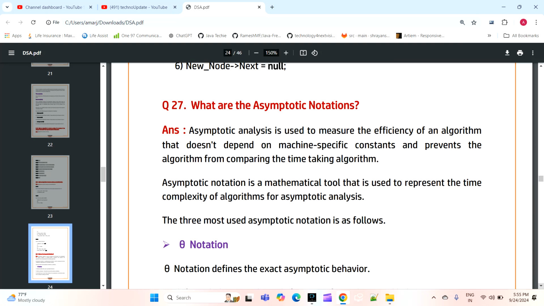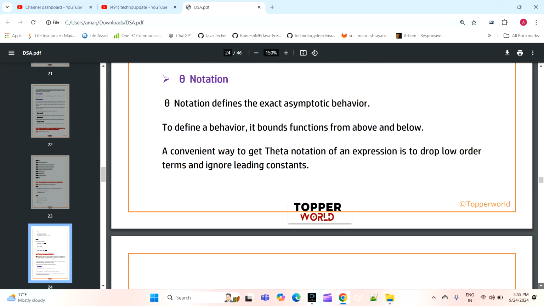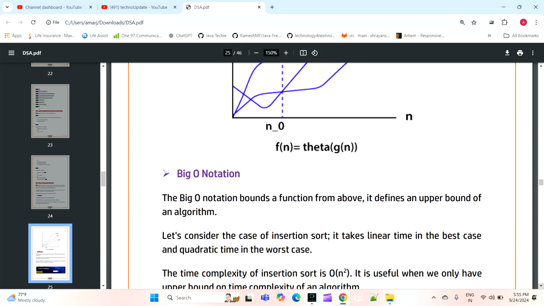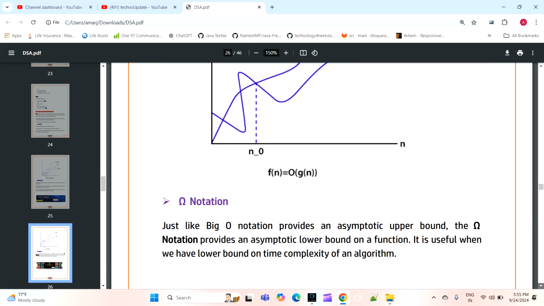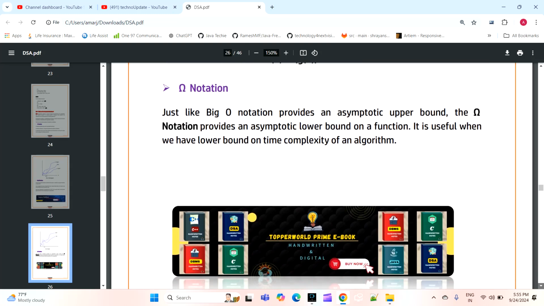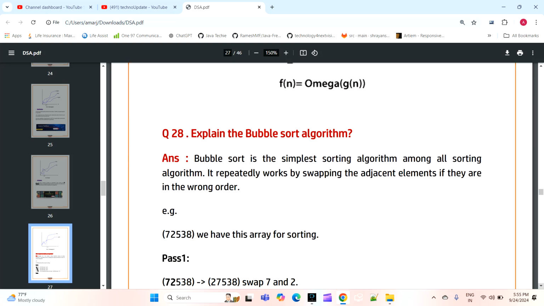Now the next question is: what are asymptotic notations? So we have different types of notations: theta notation, big O notation, and then omega notation. So when to use all these notations and how we will use them.